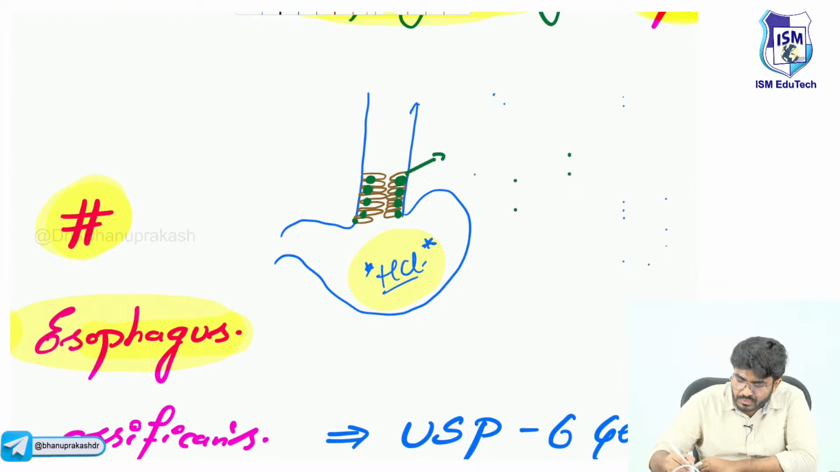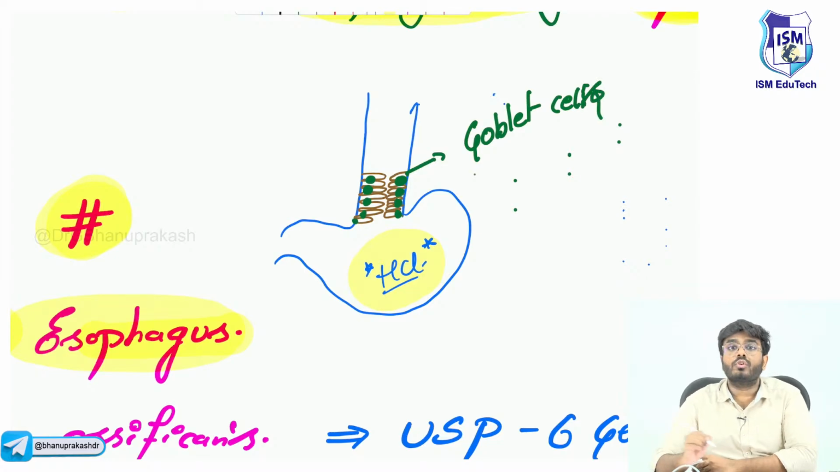This is the MCQ. Which cells are seen? Goblet cells. Goblet cells are seen. So goblet cells are seen.